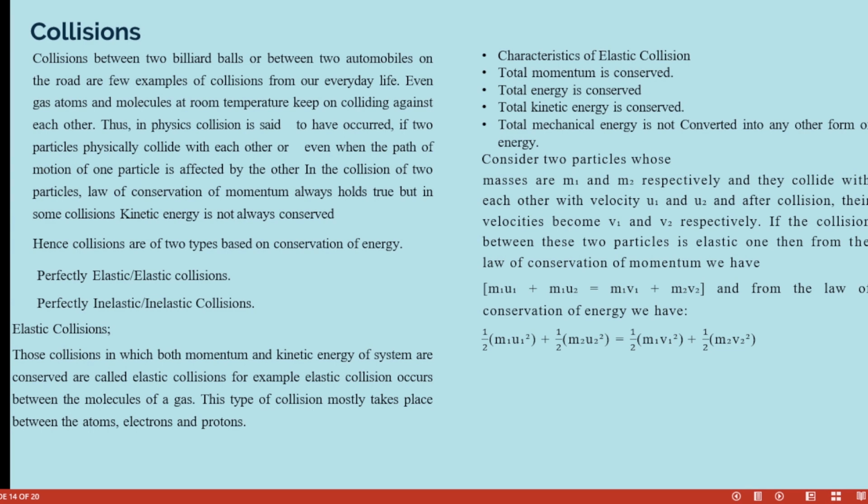So half m1u1 squared plus half m2u2 squared before meeting is equal to half m1v1 squared plus half m2v2 squared after meeting. That is what this tells us about collision. When you are deciding what type of collision, you have to consider the energy.